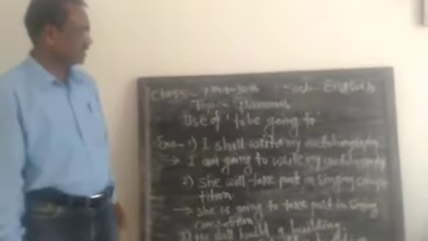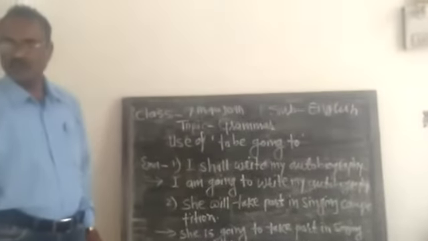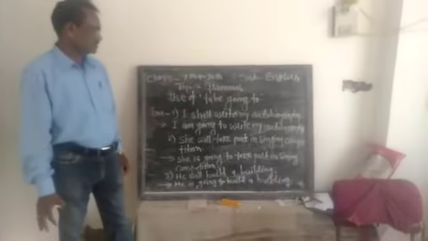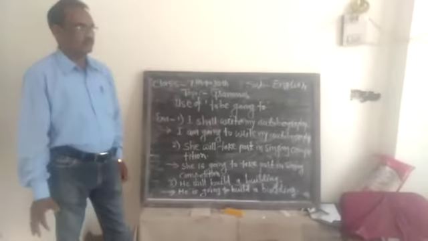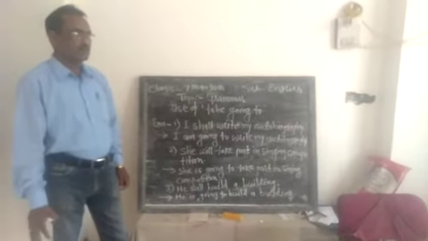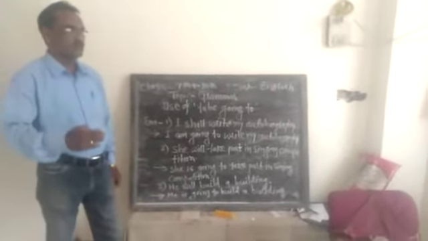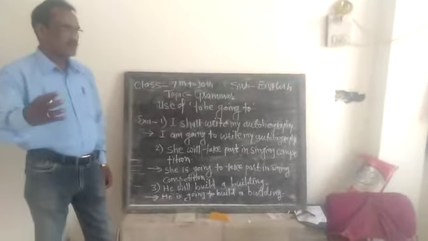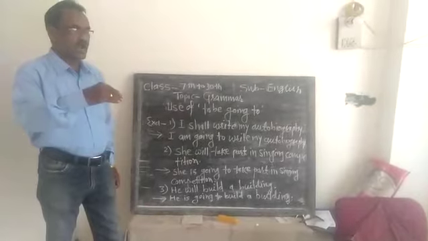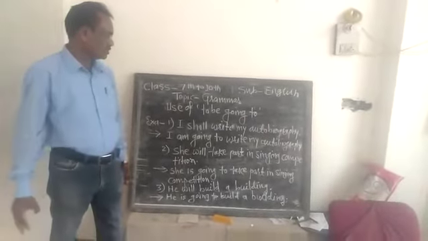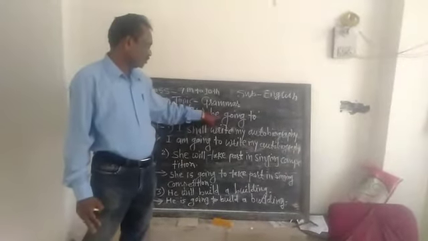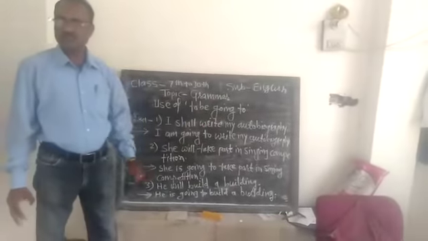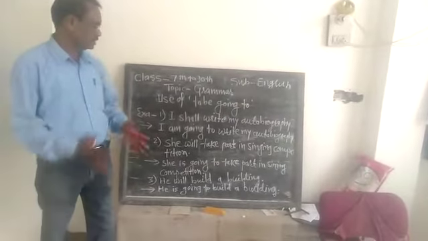To express the nearest future, we use the simple future tense. But when we want to express the very nearest future, meaning the action will happen immediately, or the action is going to start very soon, at that time we use "to be going to" instead of the simple future tense.